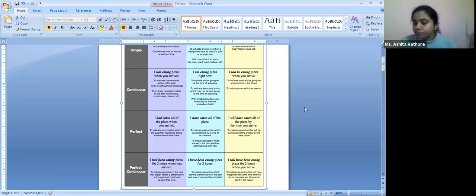Two minutes more. Also remember that some of the tenses can be used interchangeably, for example, when we are talking about simple past and past perfect.